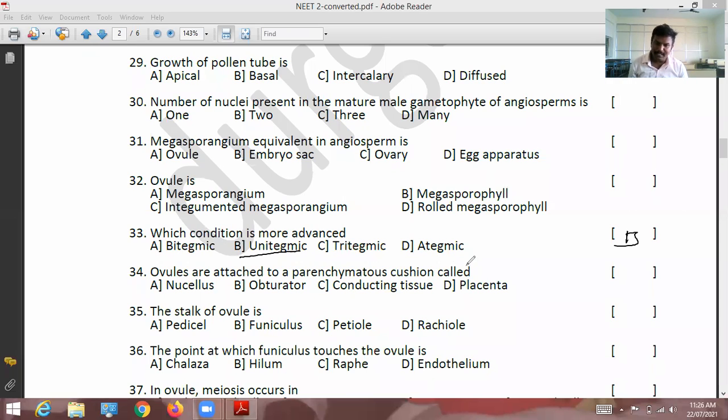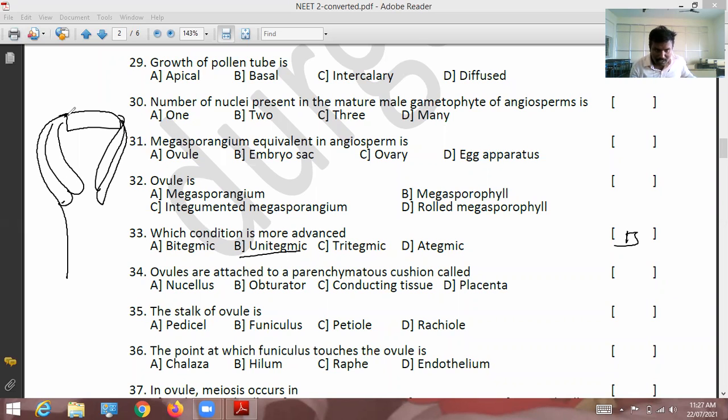Unitegmic means the nucellus is covered by only one integument, only one layer. See here, where is the location of the nucellus?